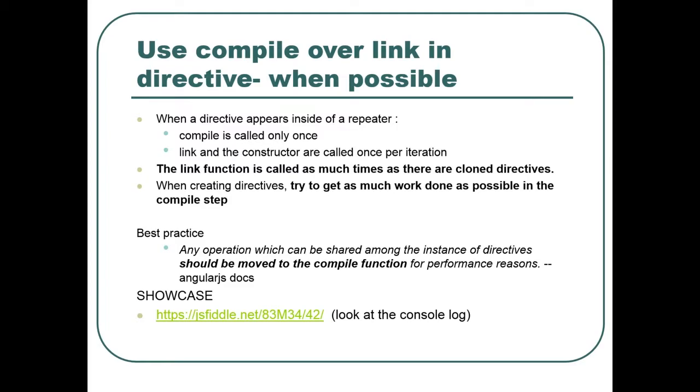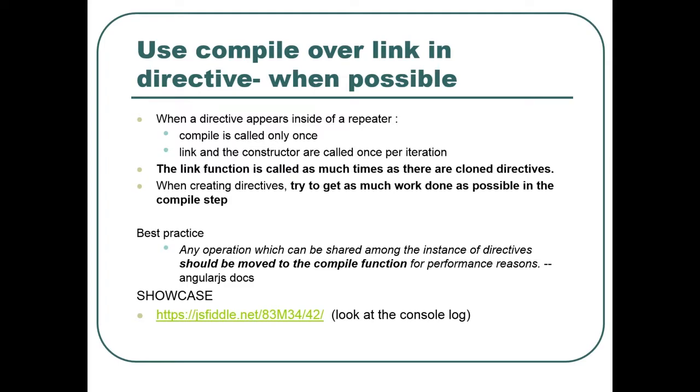In the compile function you don't have a scope, so you cannot rely on things that happen on the model, but you still have access to the attributes, so you can already do some work there, and it will be lighter.